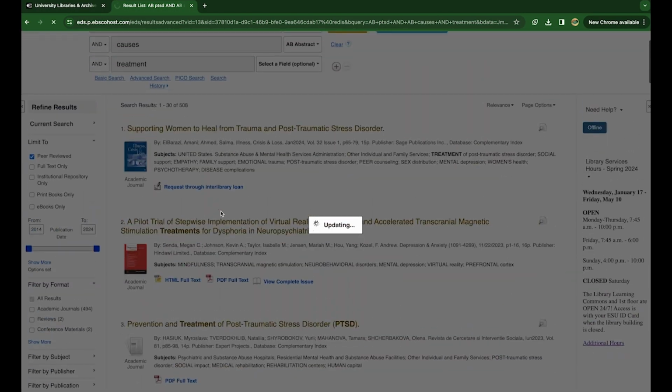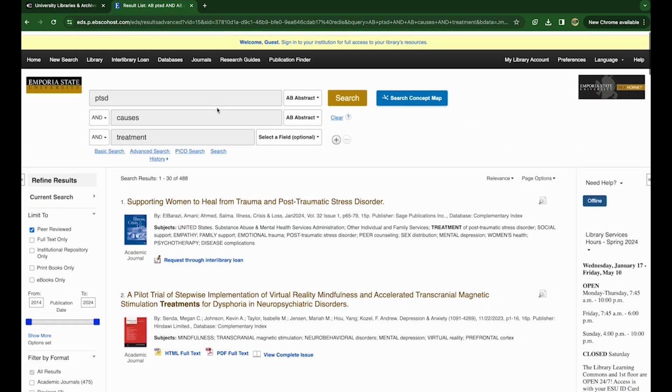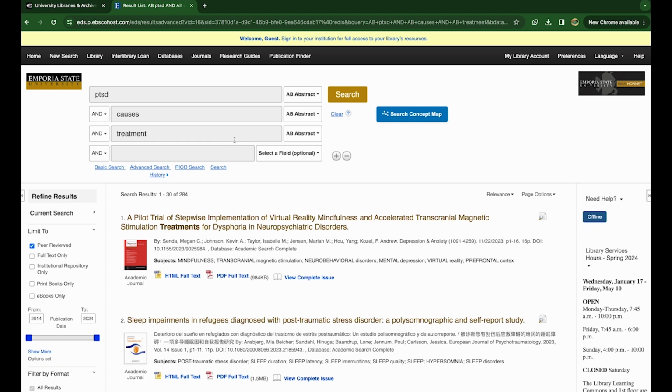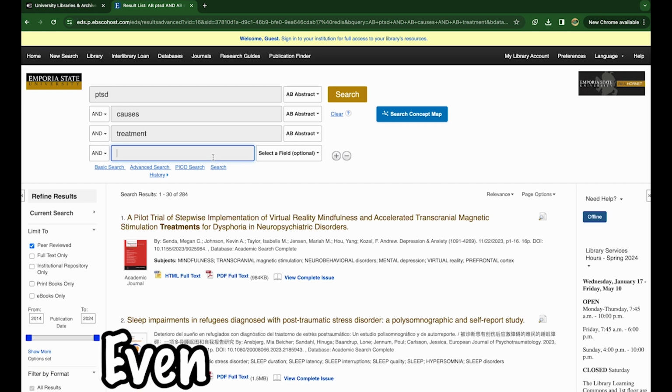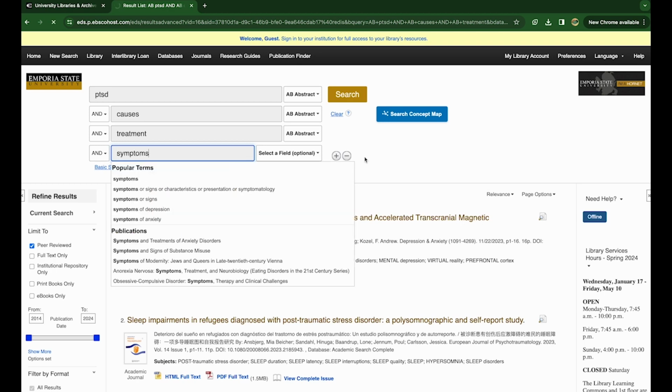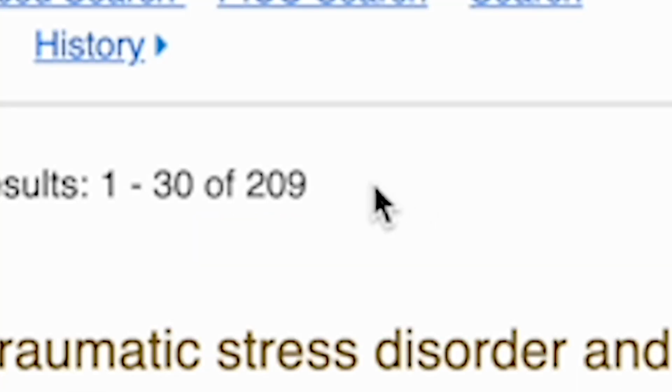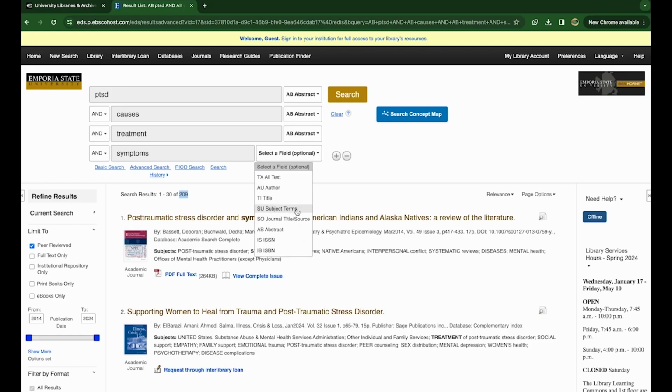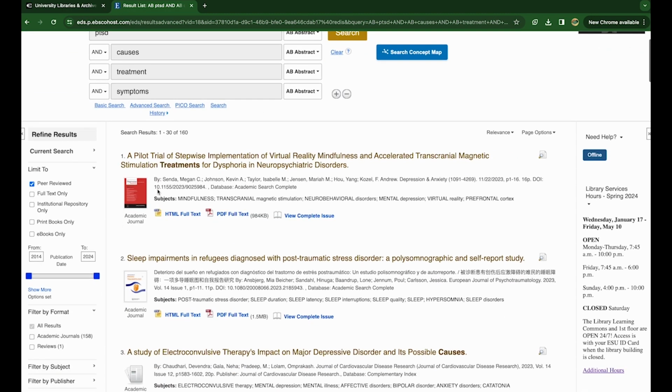I just kind of want to get even more narrow. 284. We can look up even more. You click this plus button, and you can add even more things. And this will help you narrow it down a lot. So if you're looking for something very specific, like PTSD, causes, treatment, and maybe symptoms, now we're at 209, and this can go on and on with your searches.